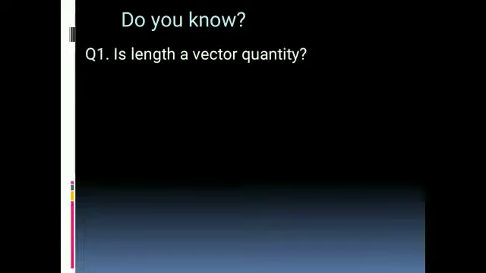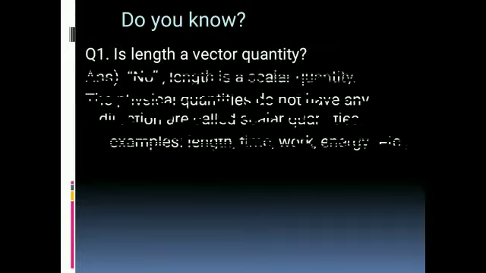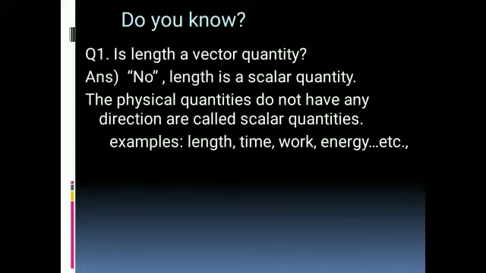Now, sir, we have a doubt: in the physical quantities, length, mass, time that you mentioned, are length, mass, time also vector quantities? So the question I am asking is: is length a vector quantity? Just think a while. The answer is no. Length is a scalar quantity. Why is it a scalar quantity? To represent the physical quantity length, we do not need direction. That's why it is a scalar quantity.